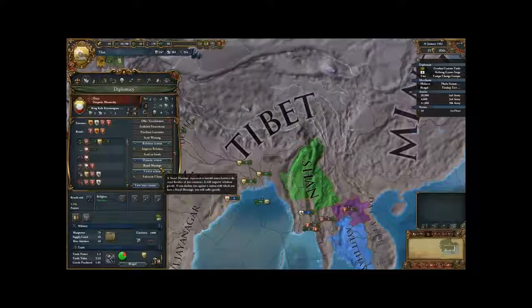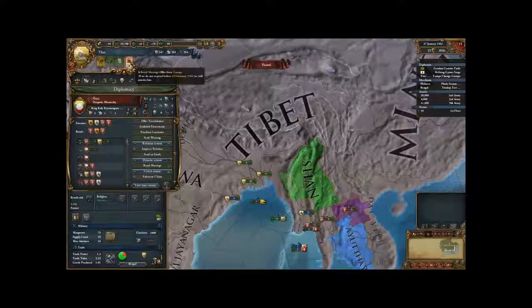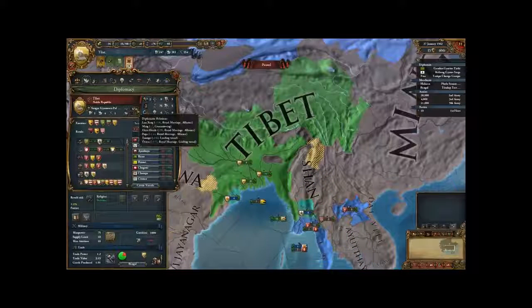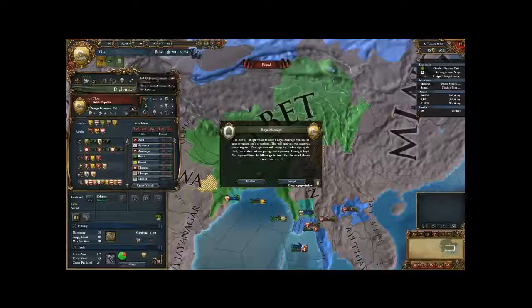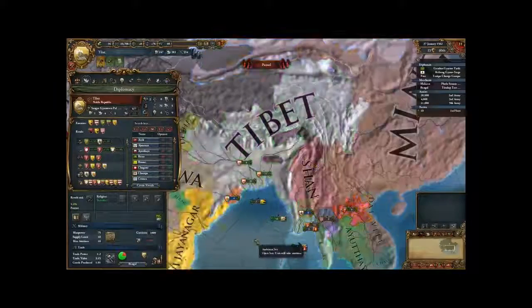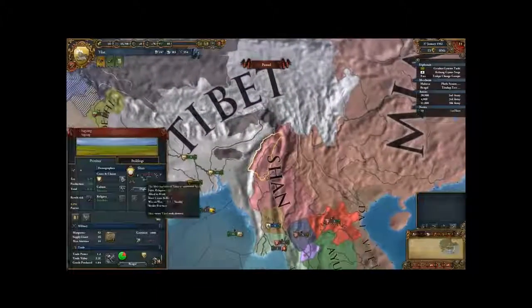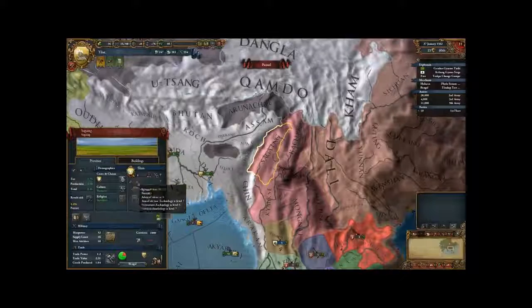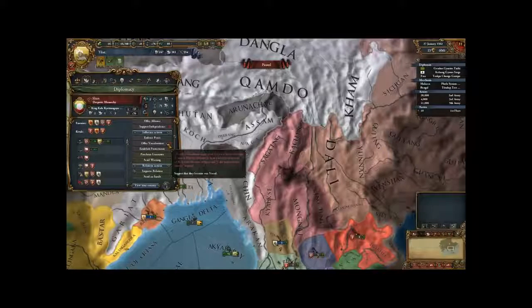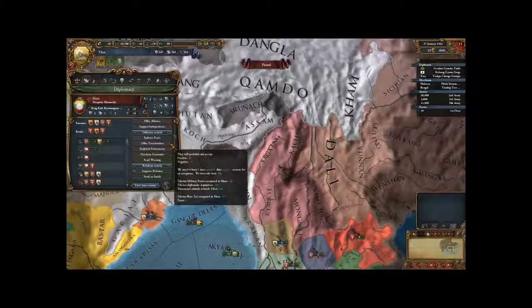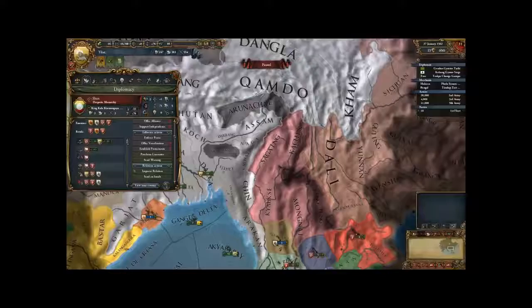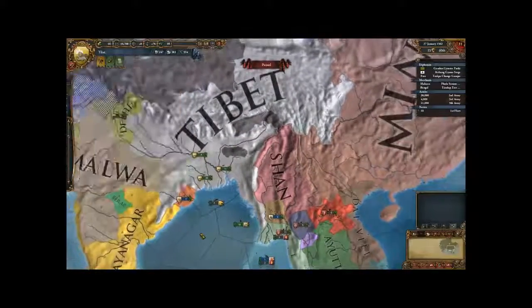Oh, Shan would accept a royal marriage. How interesting. Can I afford that? Probably. Why would I want to do that against Shan? Would Shan accept vassalization? They have negative 55 with base tax. They would not accept vassalization, not yet at any rate.